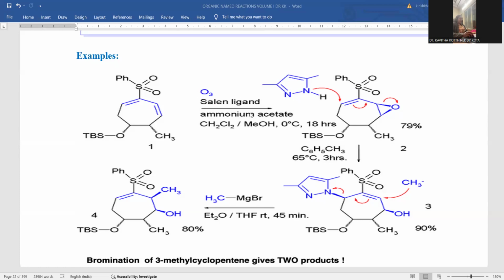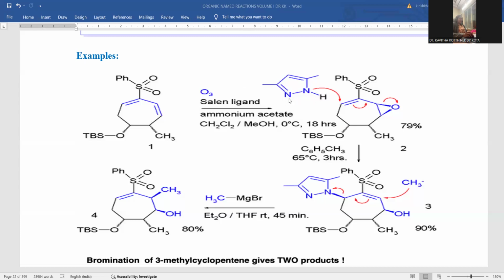Whenever ozone is treated, a silane ligand is also added over there, ammonium acetate is another reagent, and a dichloromethane and methanol mixture is taken at 0 degrees centigrade. The lower temperature is suitable and the reaction is somewhat slow. 18 hours are required, more than half a day. You need to run this reaction in order to achieve the final product.